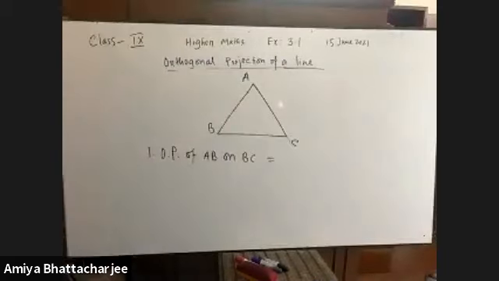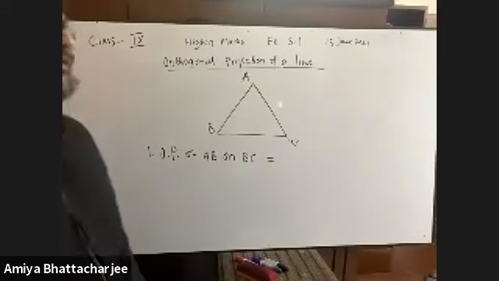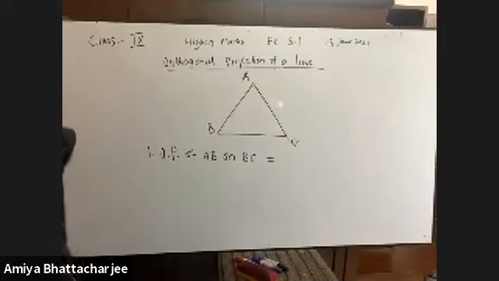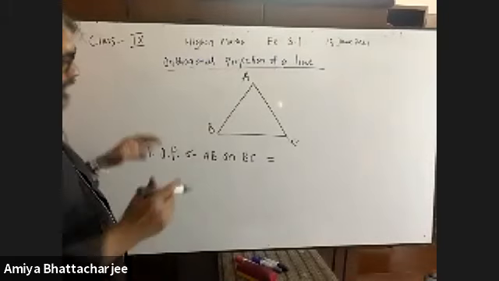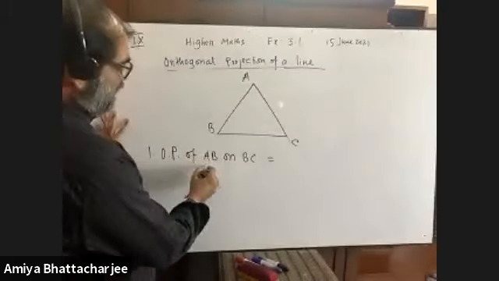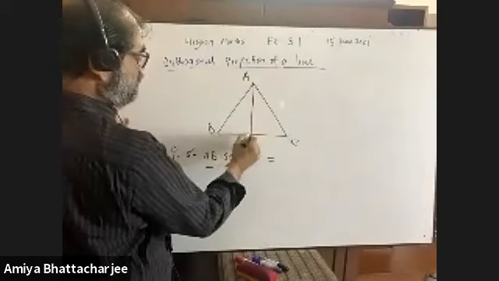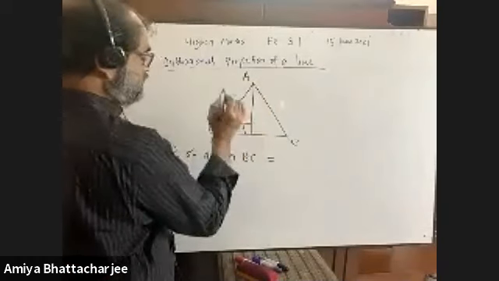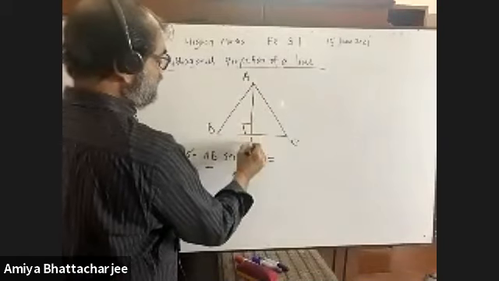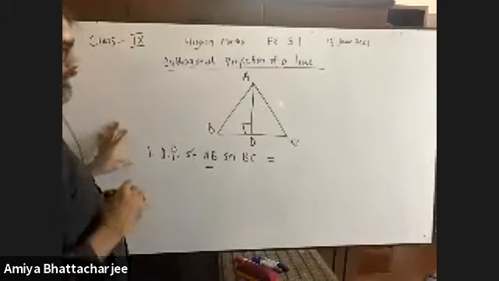Orthogonal projection of AB on BC equals to what? What will you do? AB, right? So from A, we have to draw a perpendicular. From B, we have to draw another perpendicular. Yes, this is the perpendicular. Suppose you name it D. Now let me know what will be the answer.